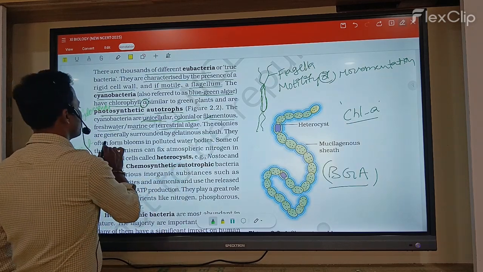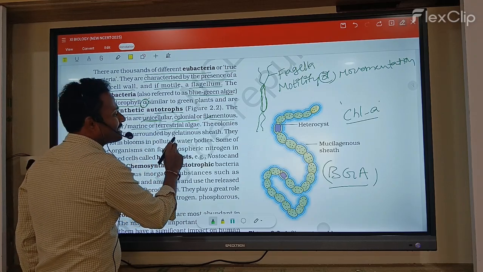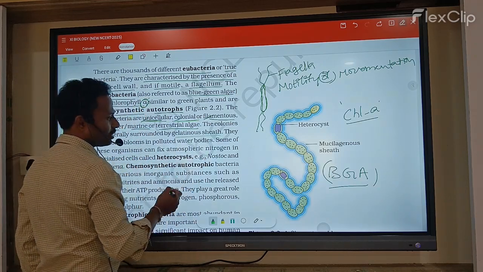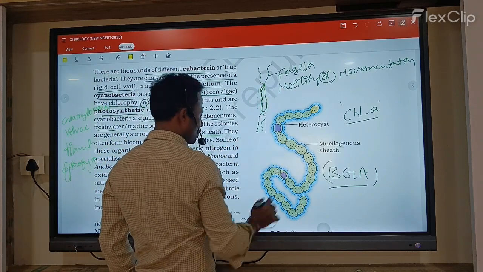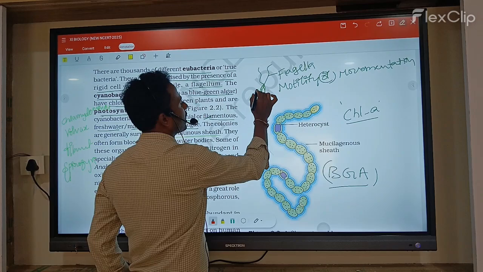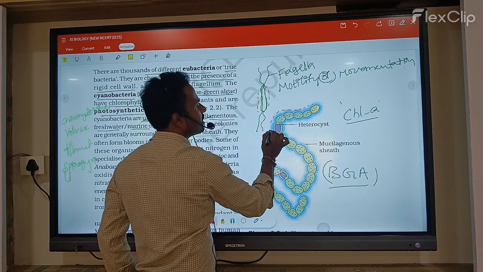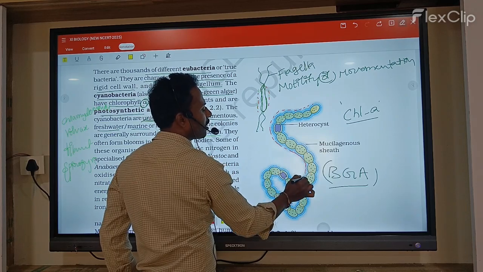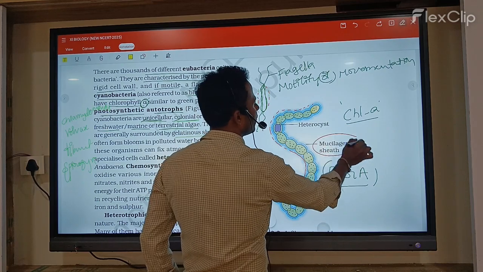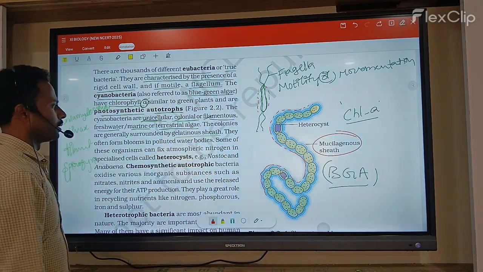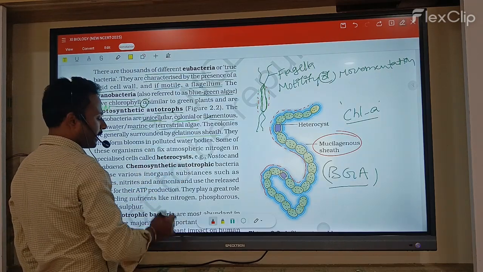The colonies are generally surrounded by a gelatinous sheath. Any one particular bacterium is covered with one gelatinous sheath, like a mucilaginous sheath on the outside. They often form blooms in polluted water bodies.